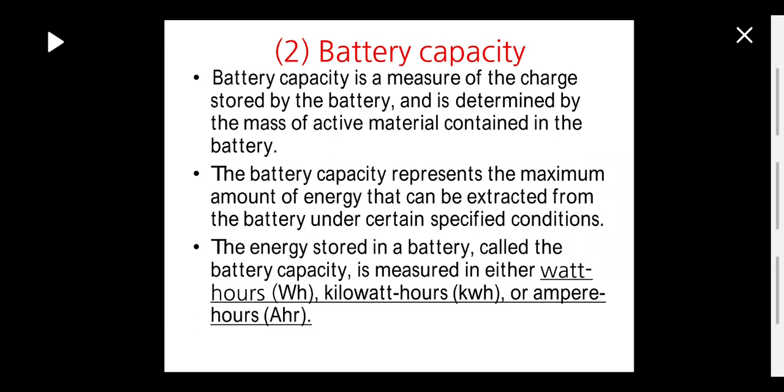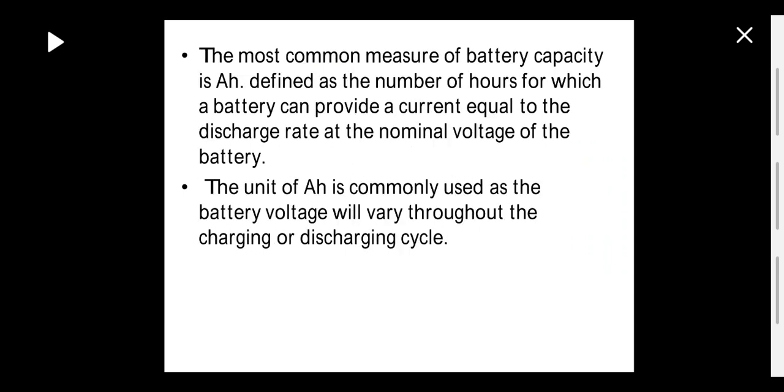The second point is the battery capacity represents the maximum amount of energy that can be extracted from the battery under certain specific conditions, generally at some specified temperature and specified voltage. Third point, the energy stored in a battery, called the battery capacity, is measured in either watt hours, kilowatt hours or ampere hours. But generally we will indicate the capacity of a battery in ampere hours.